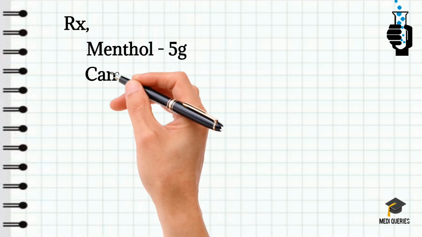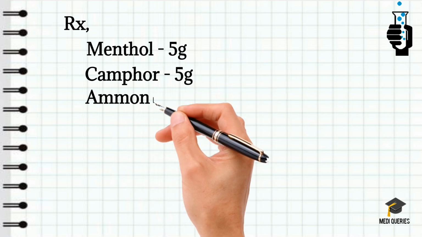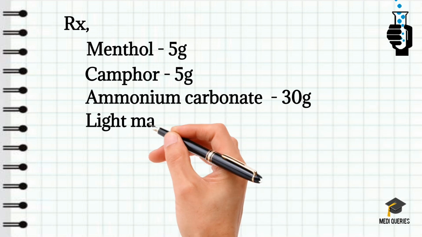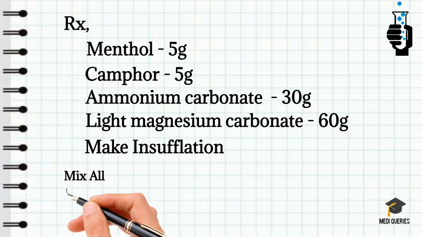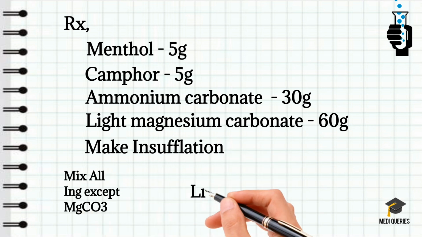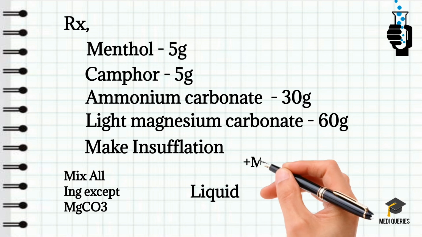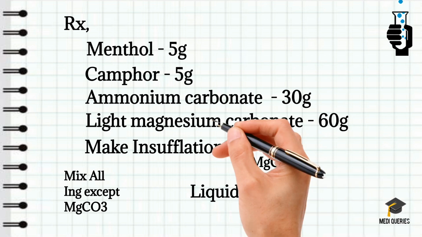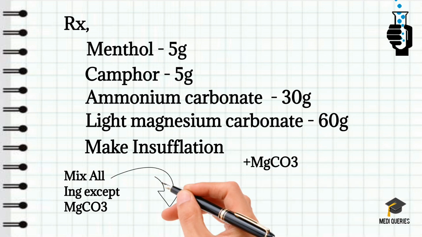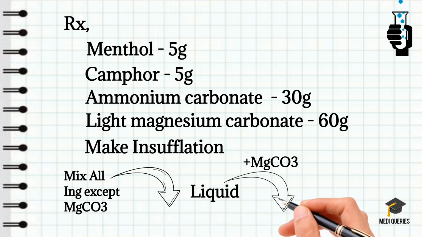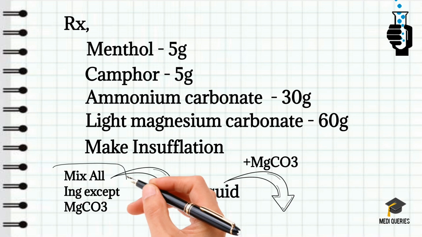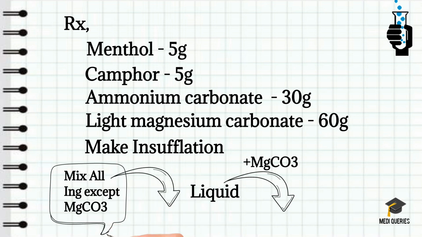So for this, I am giving an example formula. Let us see. This formula has menthol, camphor, ammonium chloride and light magnesium carbonate, to make an insufflation. So that is the prescription given. We will find out the incompatibility forming, and at the same time how to correct this incompatibility in this prescription.